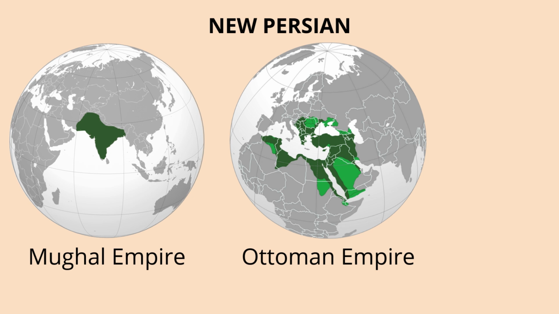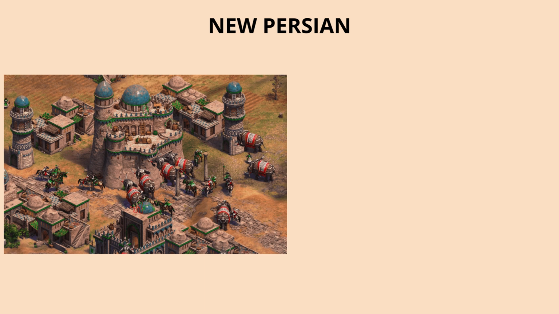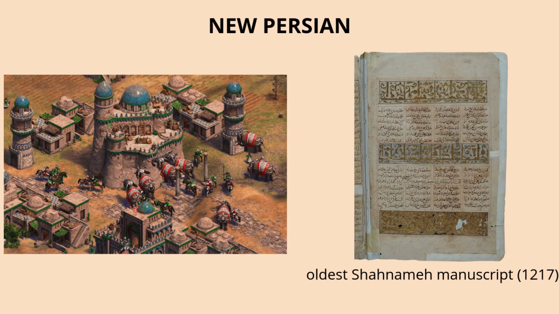Later empires like the Mughals in India and the Ottomans in Anatolia used Persian in their courts because of its prestige, and thus it influenced other languages like Turkish and Urdu and left a mark on global culture. But it wasn't always easy. Many early Persian writings were lost because paper doesn't last forever and wars destroyed libraries. The earliest copies of the Shahnameh, for example, come from centuries later.